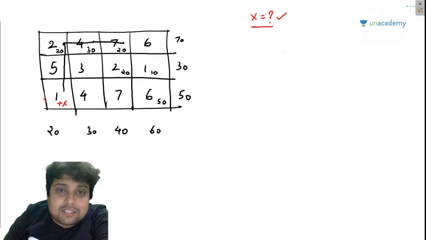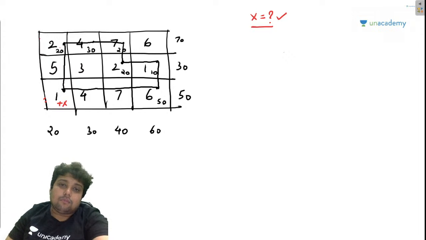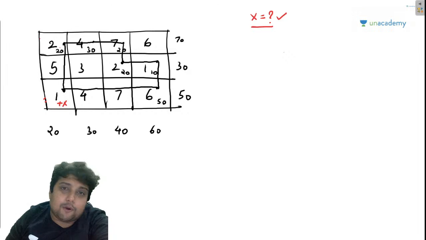Now my friends, from 7 I am going to 2, stopping at 2 because it has Maggi. Then going to 1 because it has Maggi, then again going to 6 because it has Maggi. Then I will head straight back to my starting point. I hope you people are getting my point.